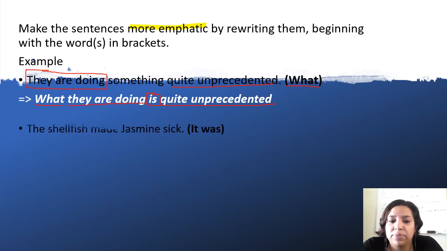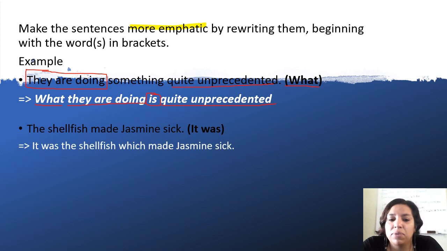Now let's check another. The shellfish made Jasmine sick. We have to use it was. How can you do this sentence more emphatic? Okay. Again, we follow the rule of the example. It was goes at the beginning.